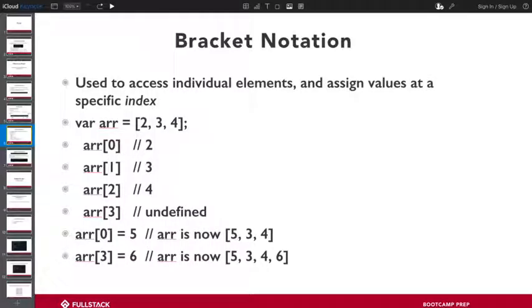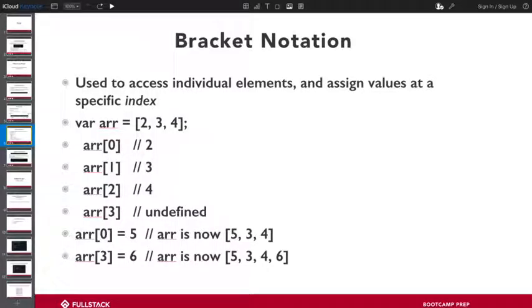So yes. Then it follows that everything in the square brackets when you're trying to access an index has to evaluate to a number. Yes, for an array, yes. This is something that I can show you later in the repo. Everything in JavaScript is technically an object, so you can put whatever you want in that notation, but it will exist outside of this array format. I can show you what that looks like, but for the purposes of understanding arrays, yes, your indexes should be numbers. Now, it could be an expression that evaluates to a number. If I say, give me array of 0 plus 1, 0 plus 1 is going to evaluate to 1.